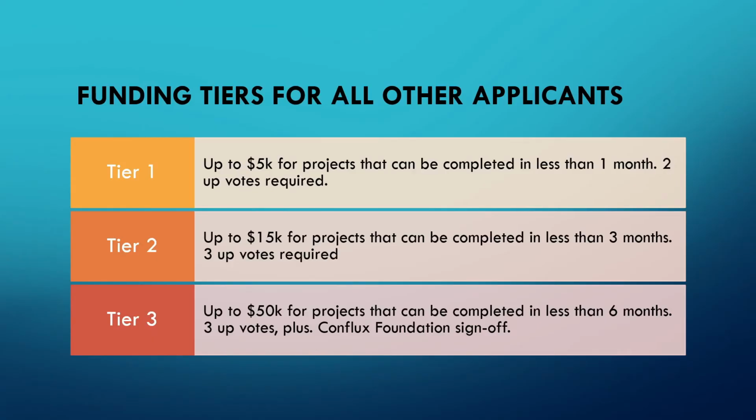And here is the funding tiers for all other applicants. Tier 1, up to $5,000 for projects that can be completed in less than 1 month with 2 upvotes required. Tier 2, up to $15,000 for projects that can be completed in less than 3 months, 3 upvotes are required. And finally, Tier 3, up to $50,000 for projects that can be completed in less than 6 months with 3 upvotes, plus a Conflux Foundation sign-off, which is required.